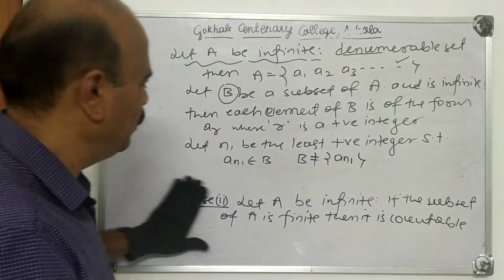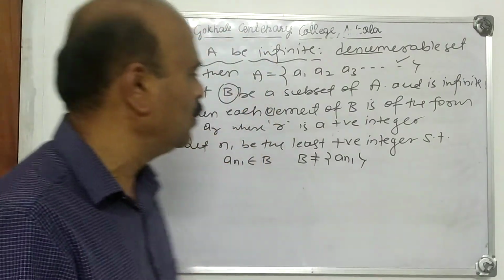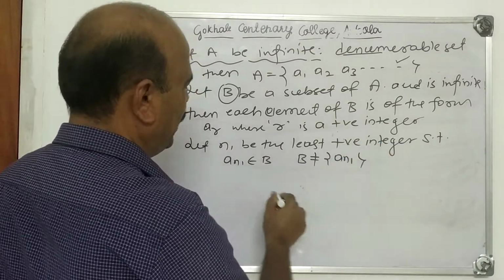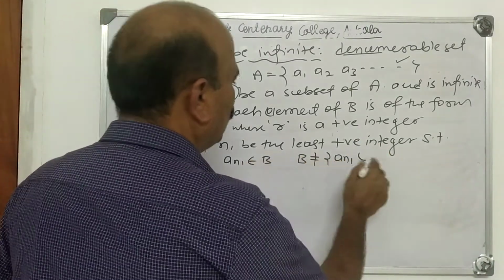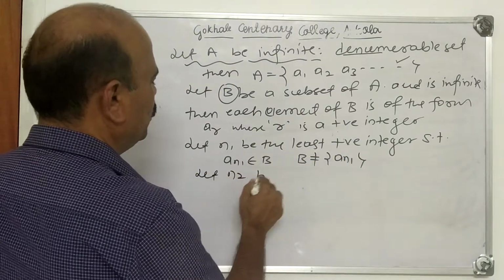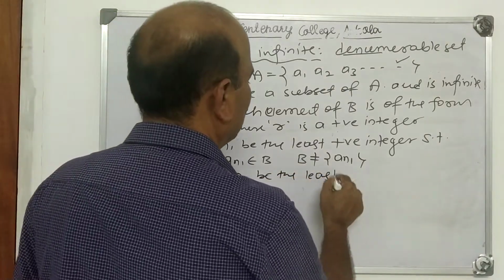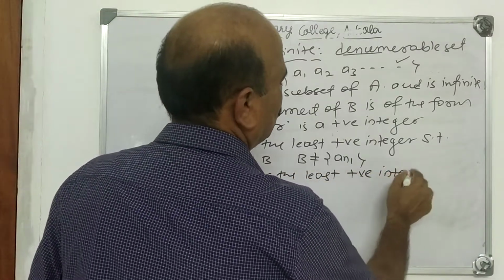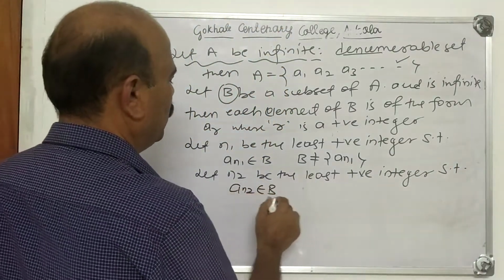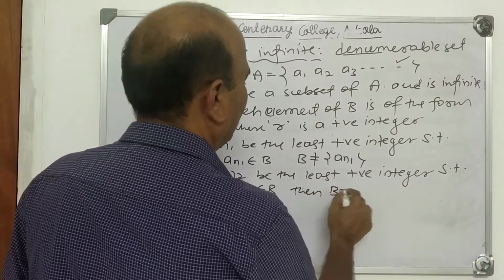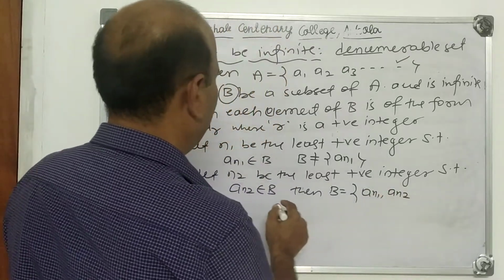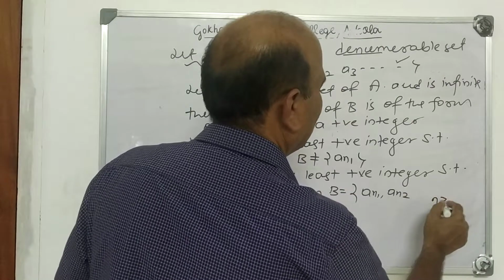B is not equal to An1, which means it is not only equal to An1. It consists of some other elements. B is not equal to An1. Then what is the next element of B? Let n2 be the least positive integer such that An2 belongs to B. Then what are the elements of B? An1, An2 are elements of B, and also n2 is greater than n1.